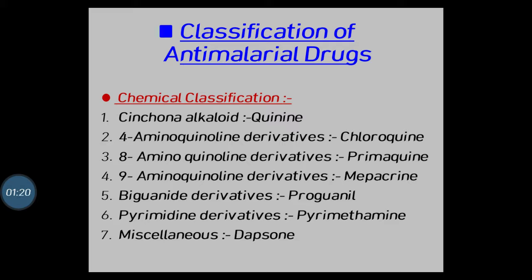In that, the first, cinchona alkaloid, example is quinine. 4-amino quinoline derivative, example is chloroquine. 8-amino quinoline derivative, example is primaquine. 9-amino quinoline derivative, example is mepacrine. Fifth, biguanide derivative, proguanil. Pyrimidine derivative, pyrimethamine. And the last one, miscellaneous, that is dapsone. This is the chemical classification.